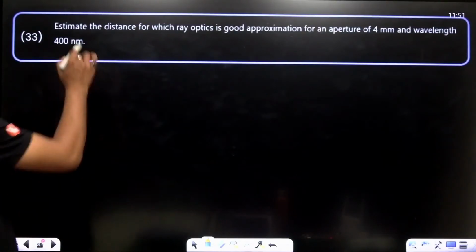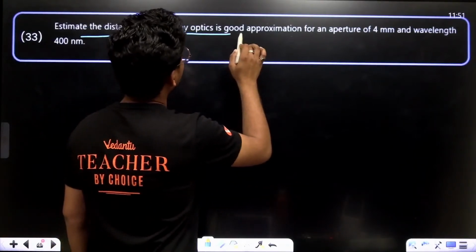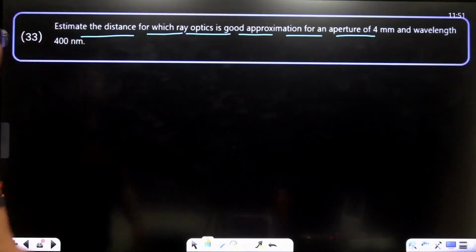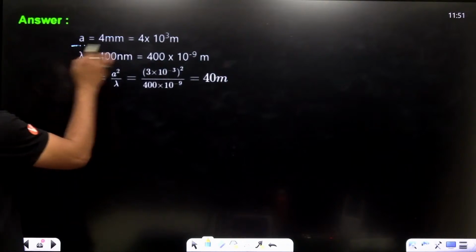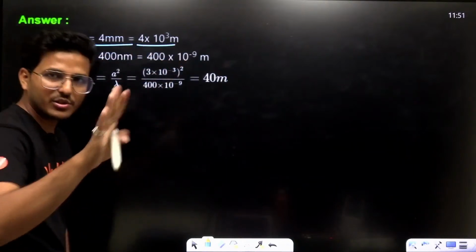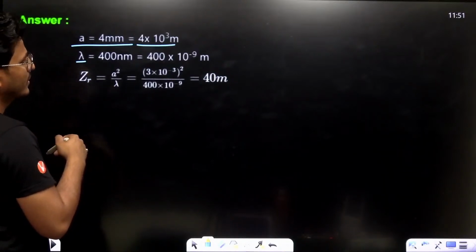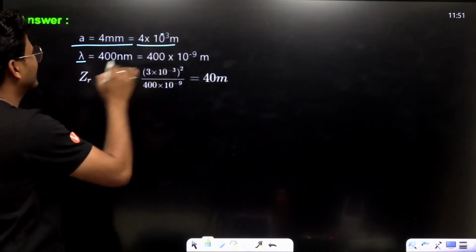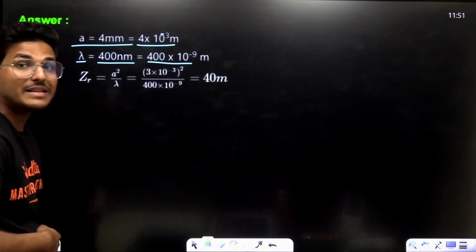Right. Estimate the distance for which ray optics is a good approximation for an aperture of 4 mm and wavelength 400 nanometer. Right. A is 4 mm, that means 4 into 10 to the power minus 3 meter. 400 nanometer, that means 400 into 10 to the power minus 9 meter.